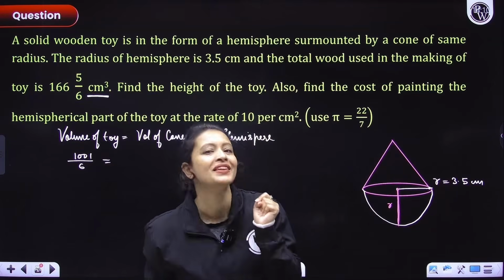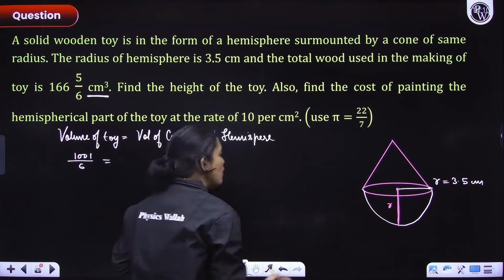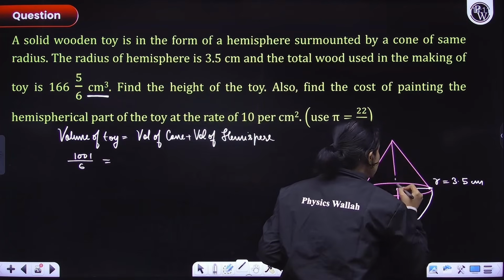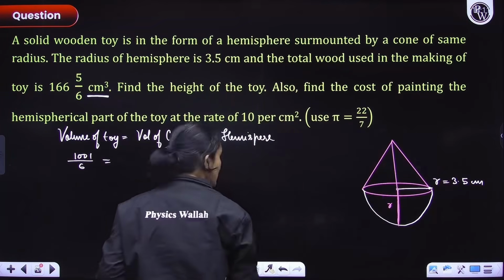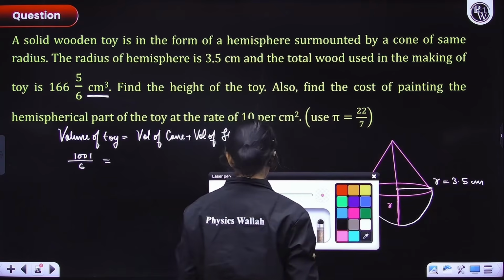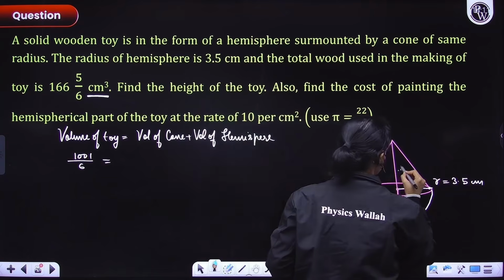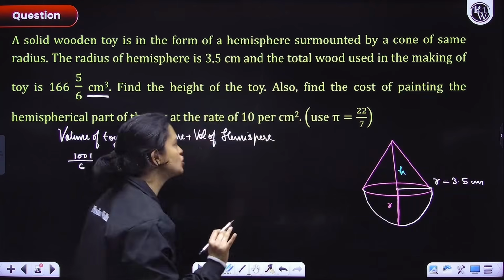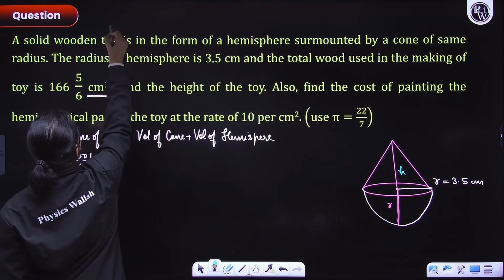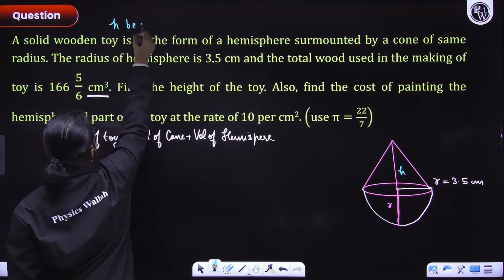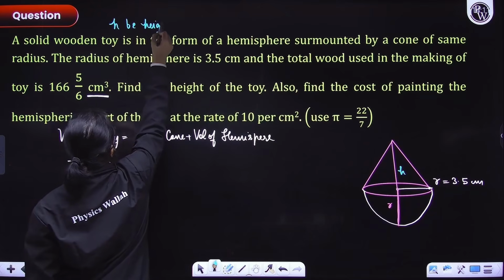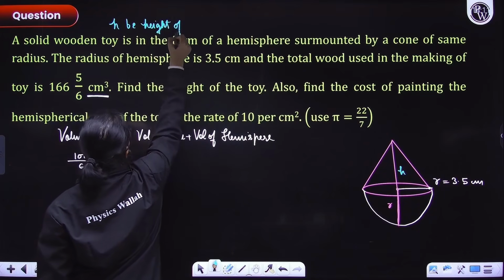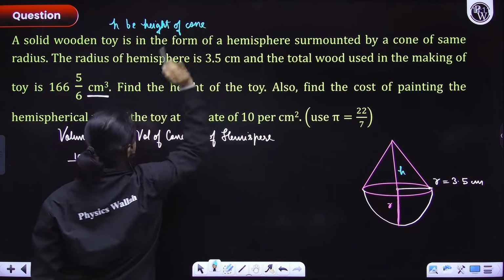Do you agree? Right? So now I need to take the height of the cone as h. Let the height of the cone be h. Understood? So here I'll write h as the height of the cone. Simple?